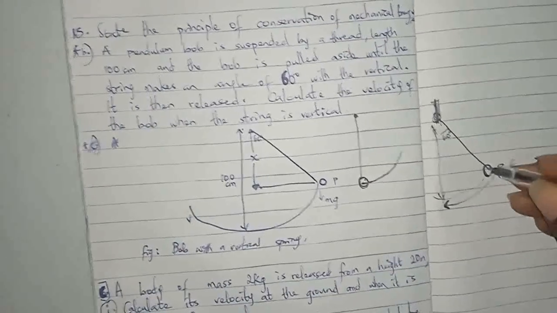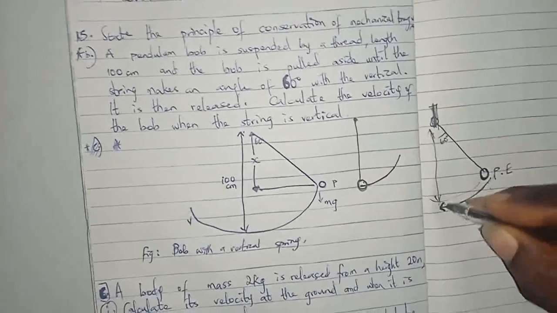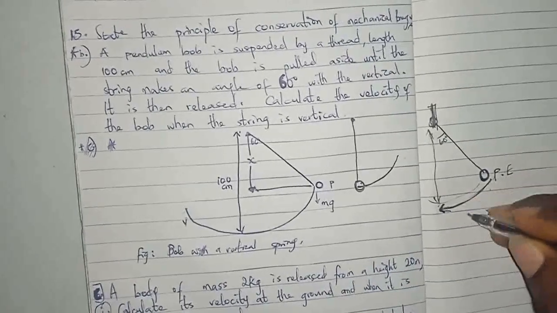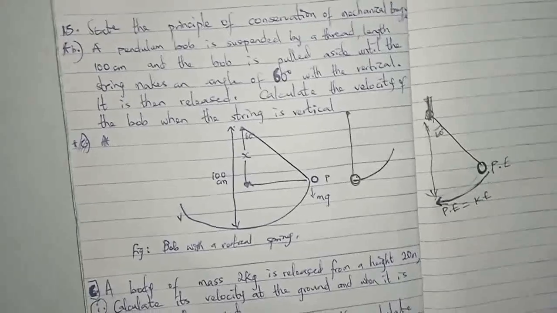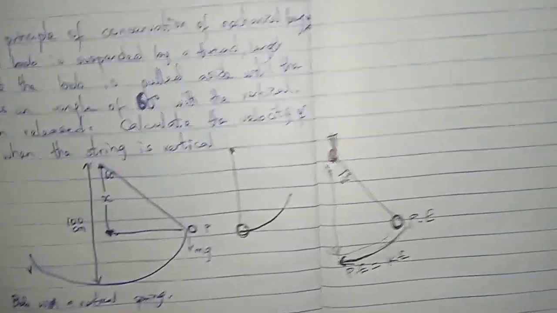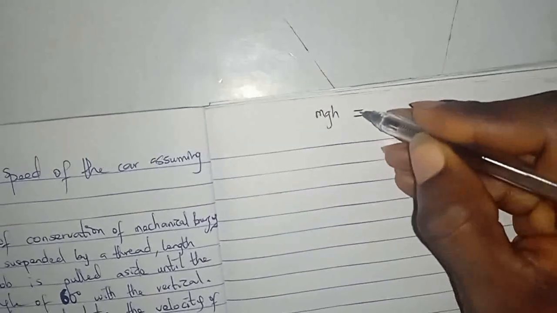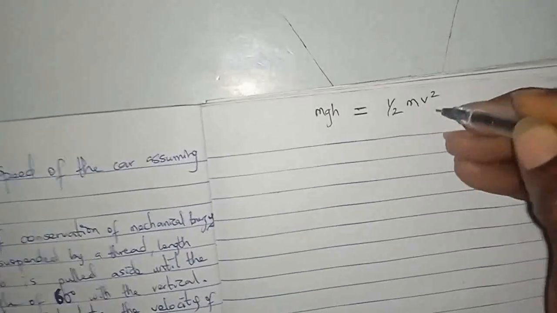So it will move from here. At the point where it's here, it's at a stop. It's not moving. It goes here, comes, completes it. And I told you that whenever you complete motion, you simply say PE is equal to KE. So this is the formula we use for this. And we know that PE is equal to mgh and KE is half mv square.